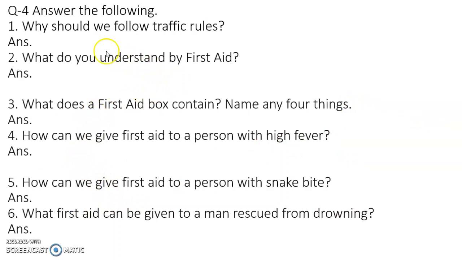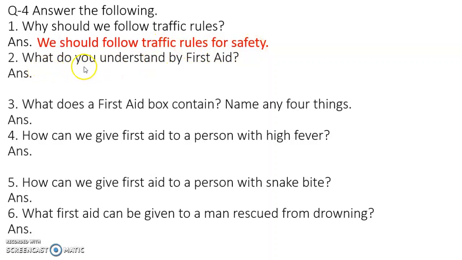Next question. Answer the following. Why should we follow traffic rules? The answer is we should follow traffic rules for safety. Number 2. What do you understand by first aid?